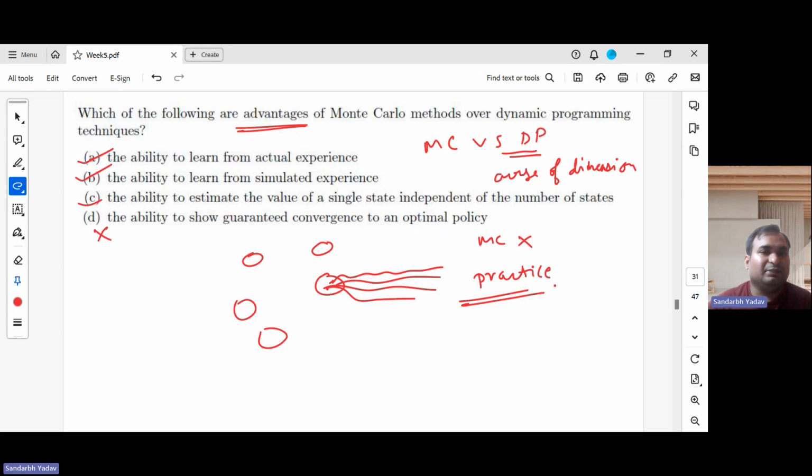So the first three are the advantages of Monte Carlo methods over dynamic programming techniques. If the reverse question had been asked, the advantage of dynamic programming over Monte Carlo methods, we would have written that dynamic programming has theoretical guarantees, which is an advantage, theoretically at least.